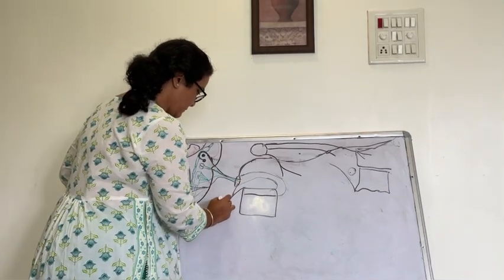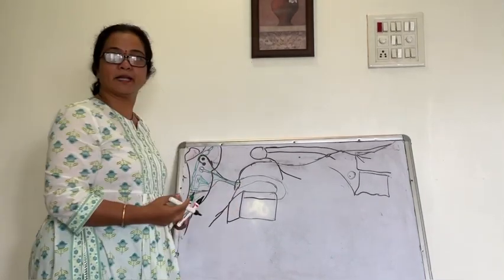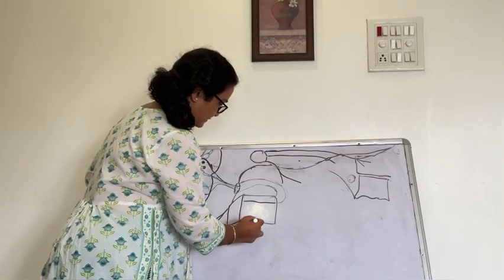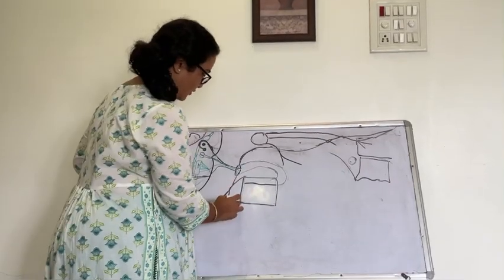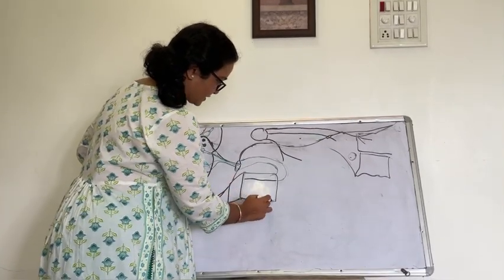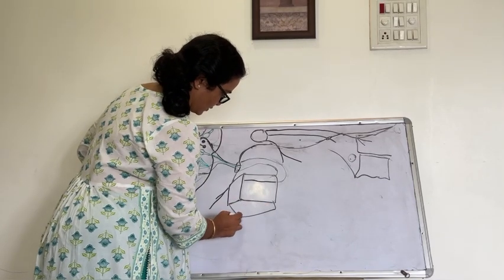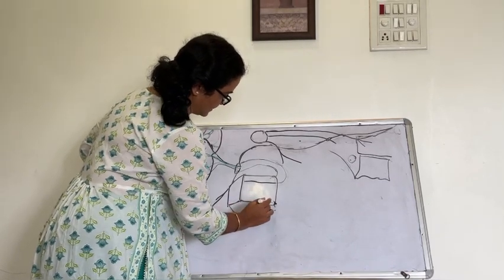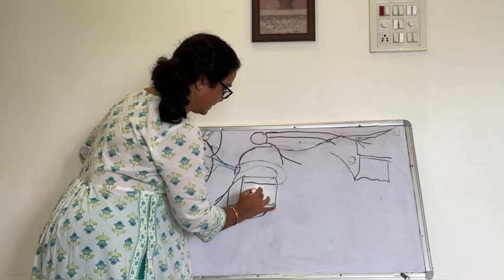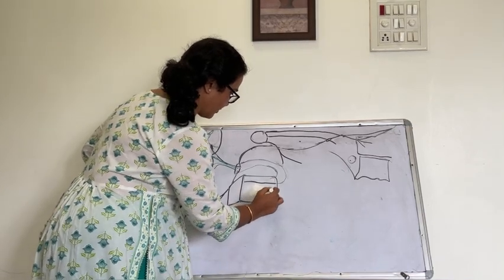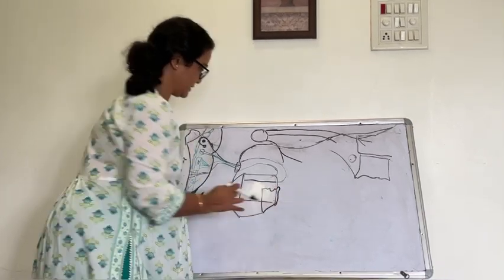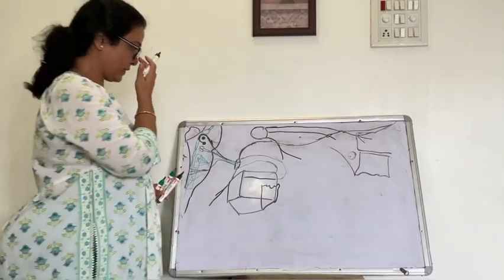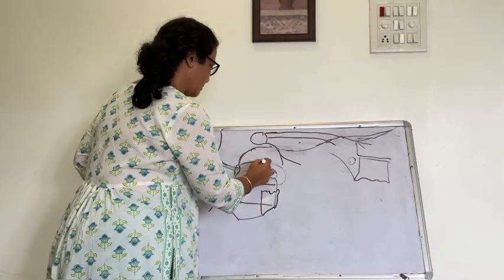Then this one is the posterior wall of the middle ear, and this is the floor of the middle ear. You have removed the roof of the middle ear also, and here there is the anterior wall of the middle ear cavity. Six sides are there.